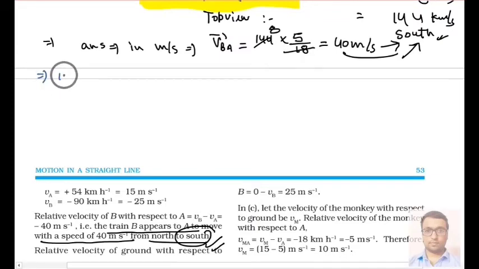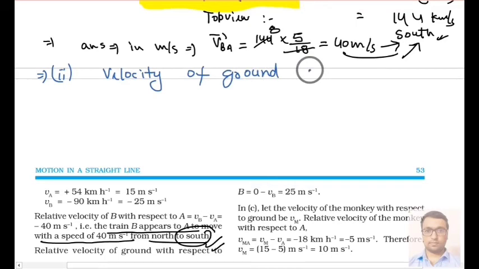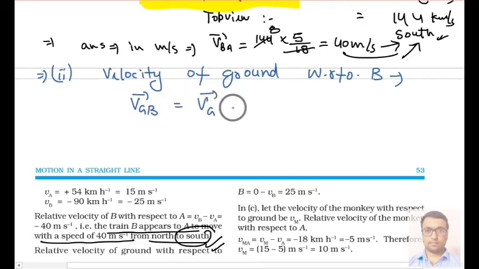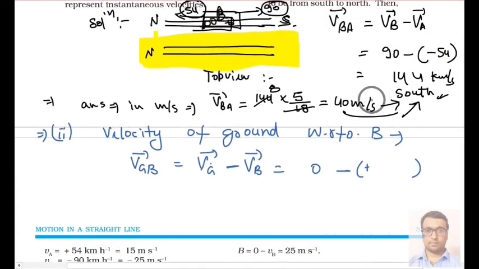We know that in the second part we are asked to calculate the velocity of ground with respect to train B. The velocity of ground with respect to B we will write as V_GB, which is velocity of ground minus velocity of B. The velocity of ground is always 0 with respect to itself, and the velocity of B is towards south.